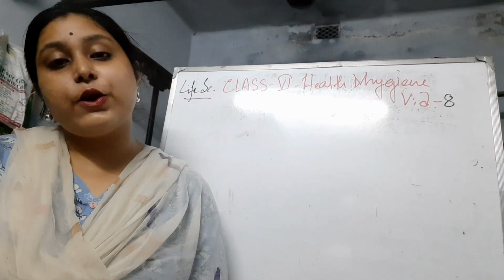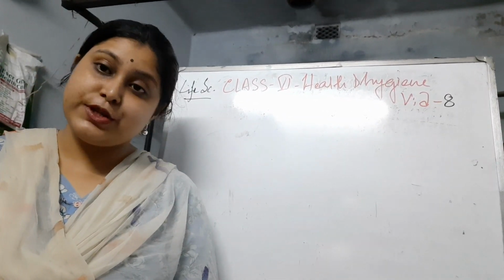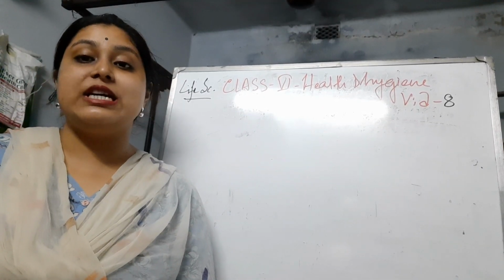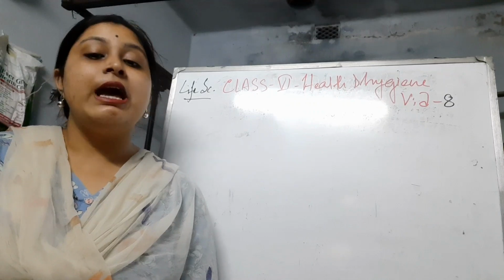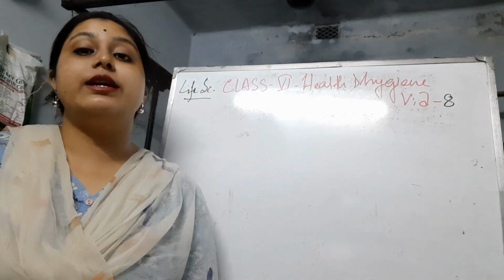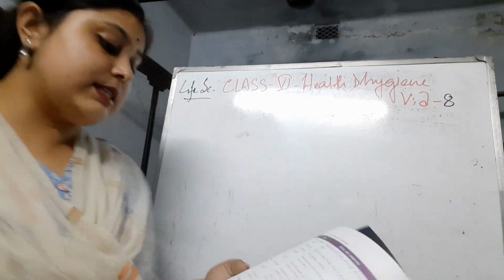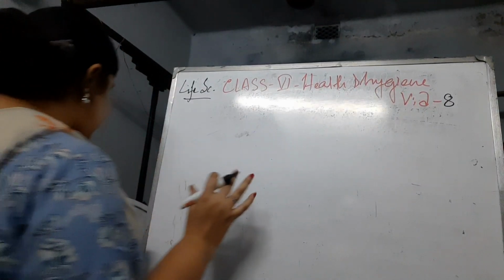This video is for class 6 life science and the chapter that I am going to continue is health and hygiene, and this video is part 8 from this chapter. In the previous video we learned the details about vector-borne diseases. So we learned that the diseases can be of 4 types mainly.